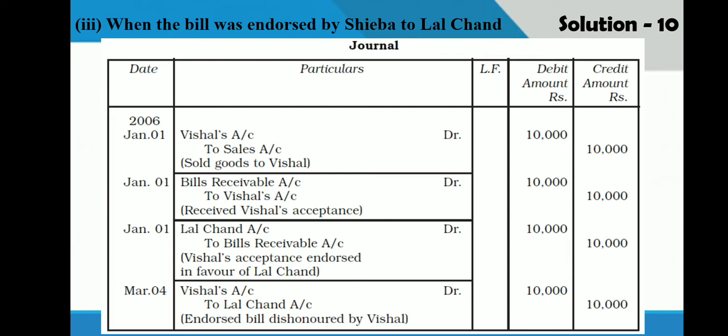So here you can see Lalchand account is credited because we are still liable to make payment to Lalchand, and Vishal account is debited because Vishal has not made payment. So his liability is restored. So in this way, when the bill is endorsed and the drawee could not make payment, that means the bill is dishonored, you have to do this type of entry for dishonor of bill. That is the last entry here.